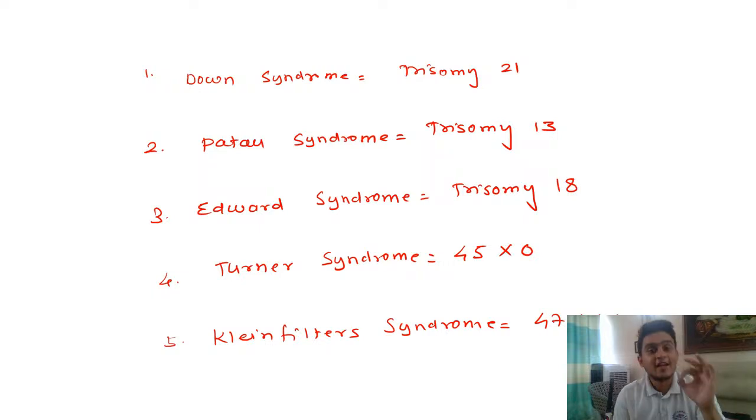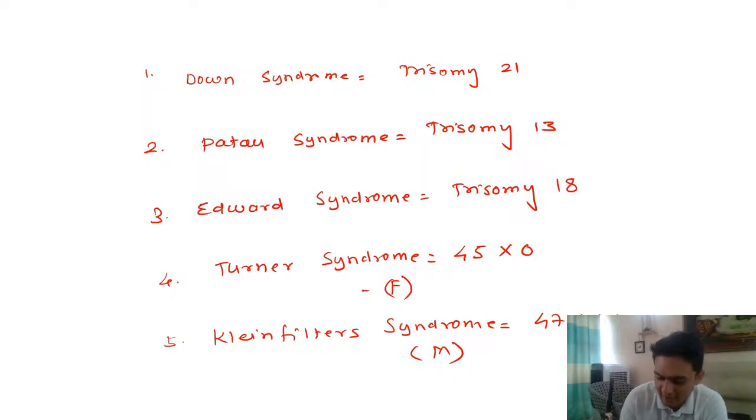So you have an extra chromosome. So instead of 46, you have 47. Remember, Turner syndrome is seen in females, right? And Klinefelter's is seen in males, that is in boys, because you have a Y chromosome here. And loss of one X leads to Turner syndrome. Okay? So you should know all these aneuploidies.